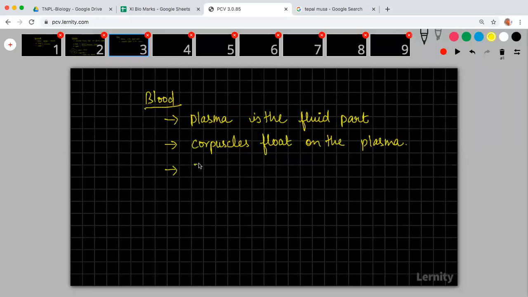There are three types of corpuscles. What are the three types of corpuscles?